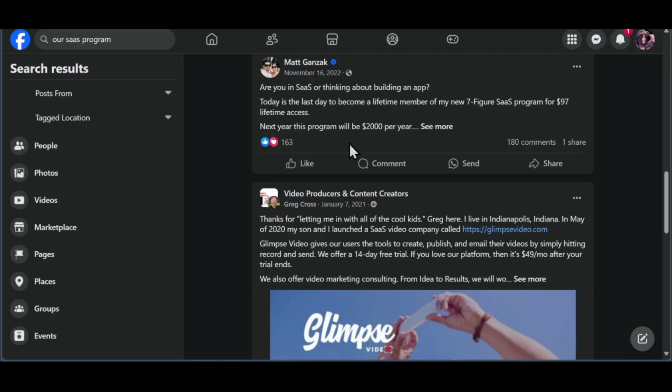So how does software as a service work? If you have a business and you have an audience for that business, or you want to make that audience, you can use Facebook and know exactly what the audience needs. And when you know exactly that, you can make a software and sell it as a service for your audience.